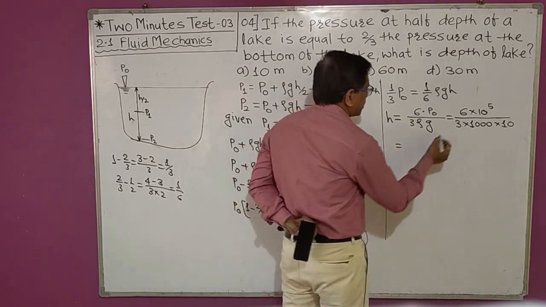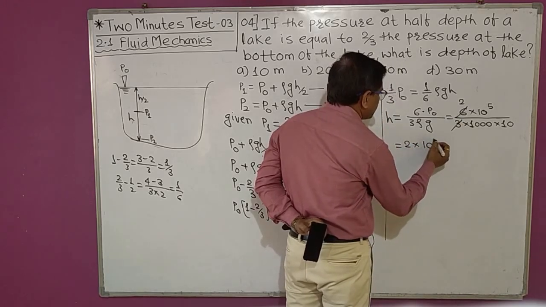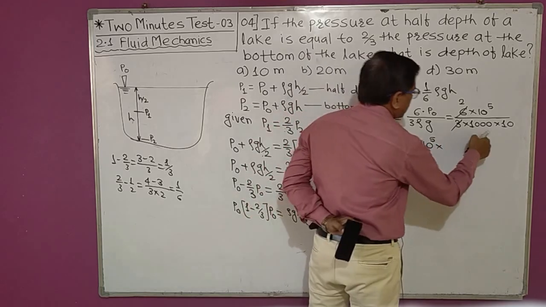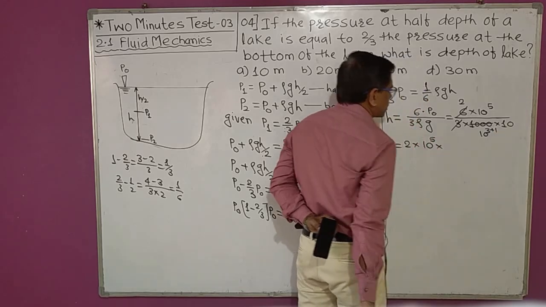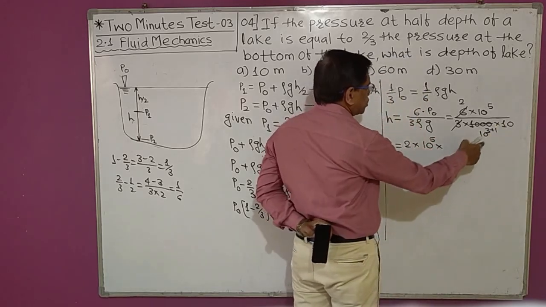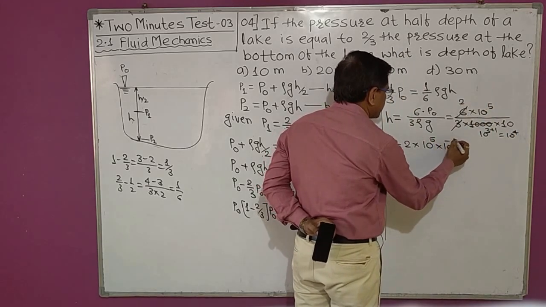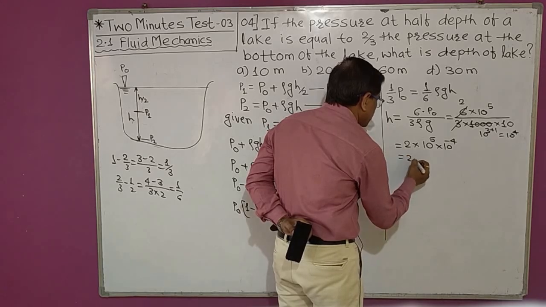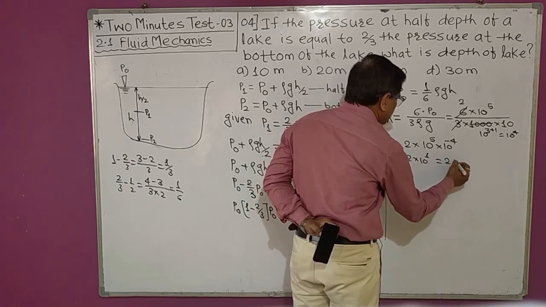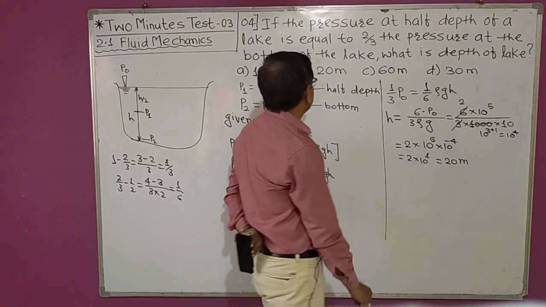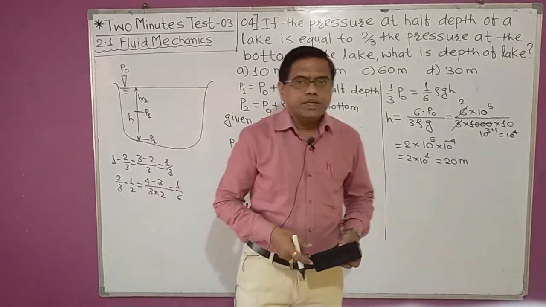So this is equal to, 3 and 6 cancel, 2 into 10 raised to power 5 into 10 raised to power 3 plus 1, that is 10 raised to power 4, which becomes 10 raised to power minus 4. So now this is equal to 2 into 10 raised to power 5 minus 4, which is 1, that is equal to 20 meter. So our answer is option B, 20 meter.